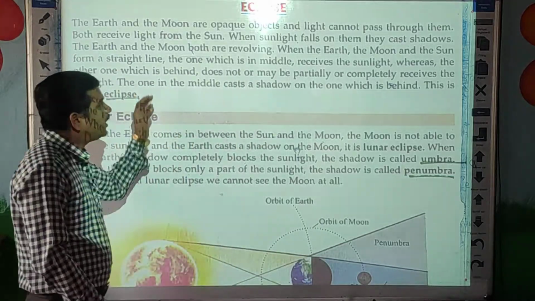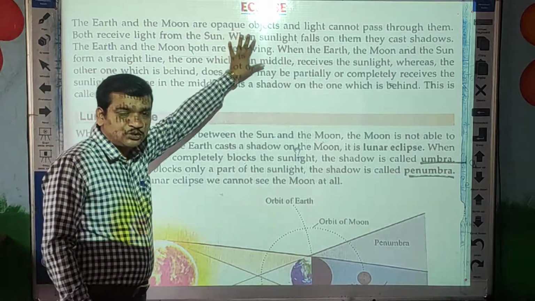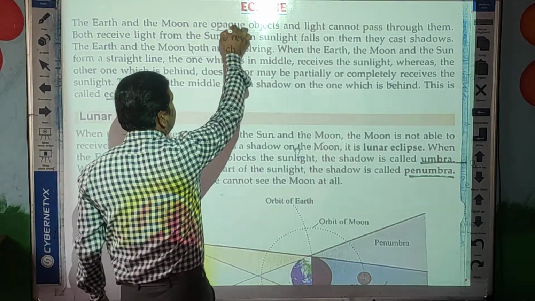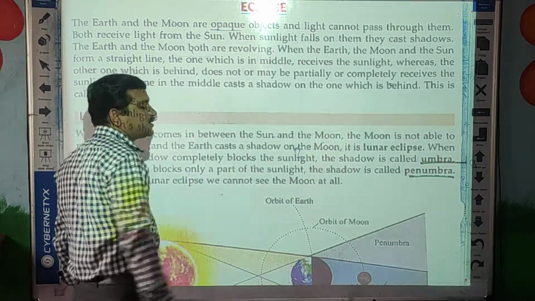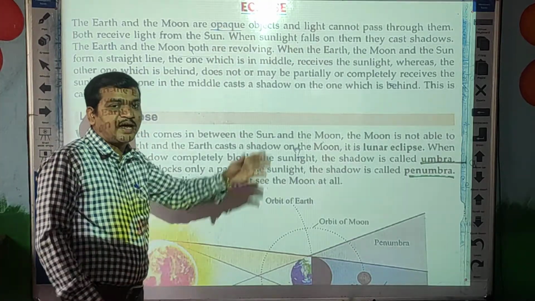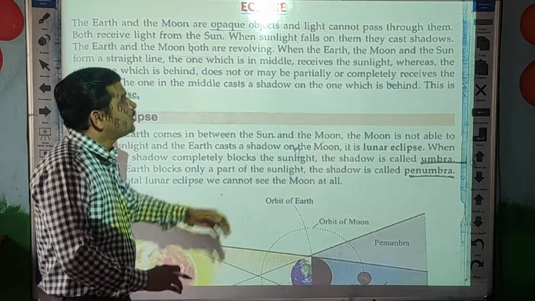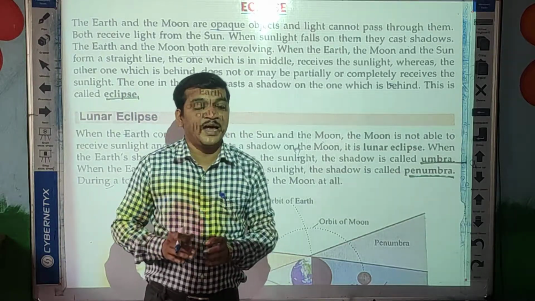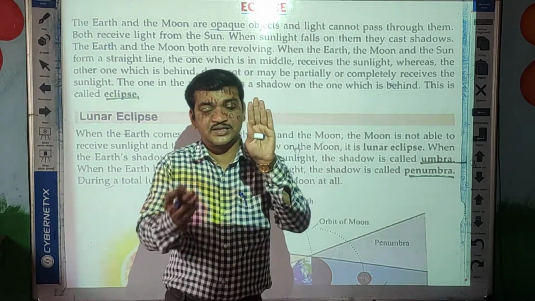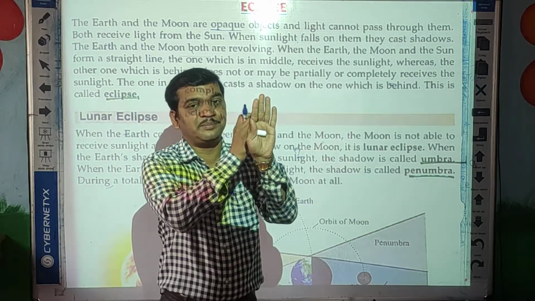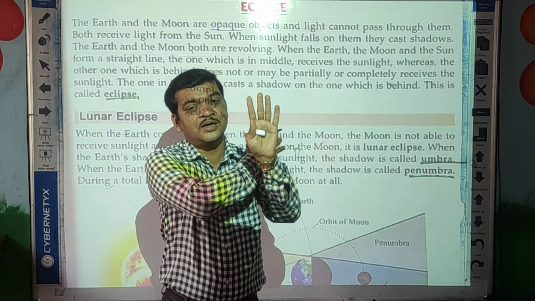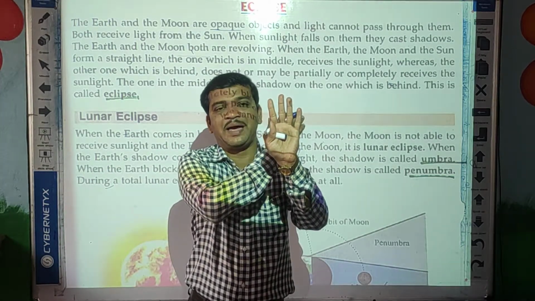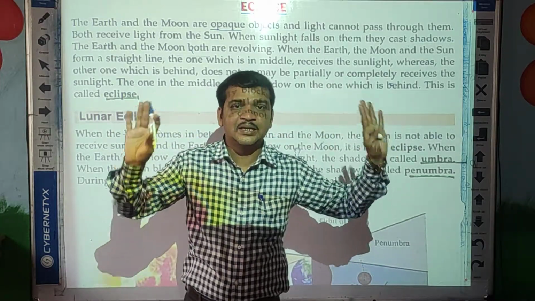So same here, Earth and Moon, these are the two objects. Okay, and both objects are opaque. Okay, means you can write here: object through which light does not pass. Okay, so these are the two objects through which light cannot pass. It means that surely after flashing light on these objects, whatever the back side of this object is there, their shadow always forms, or that back side part becomes completely dark.